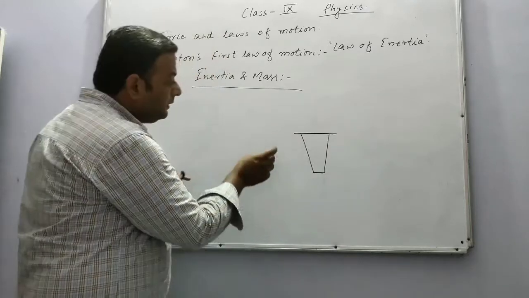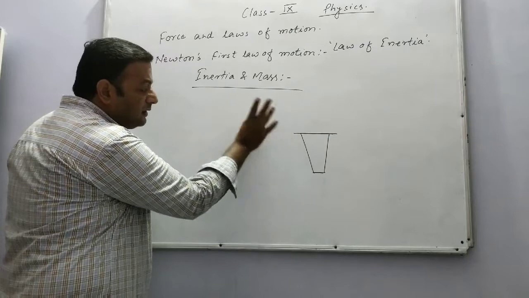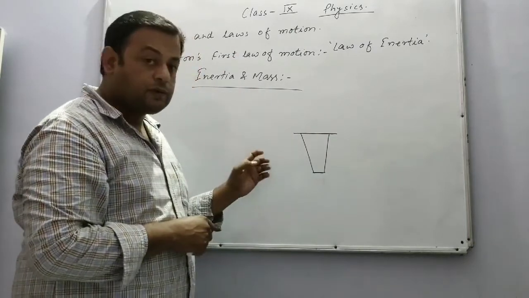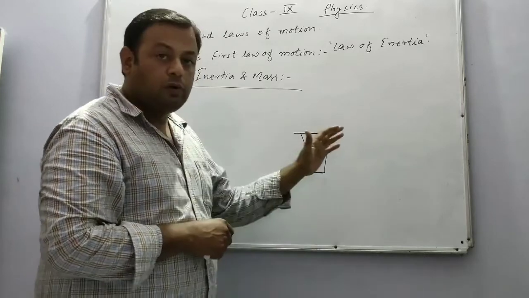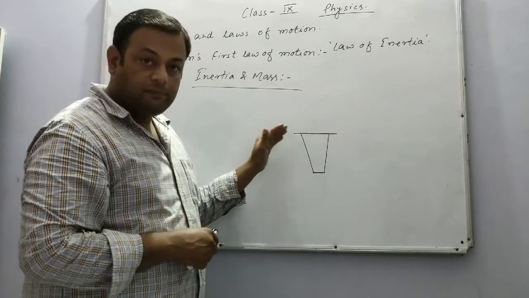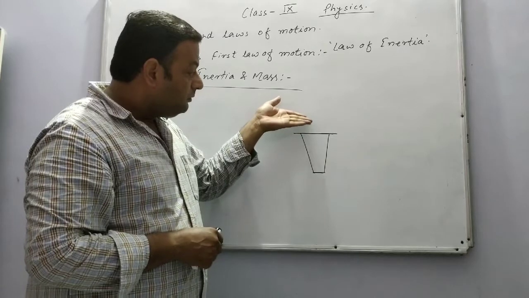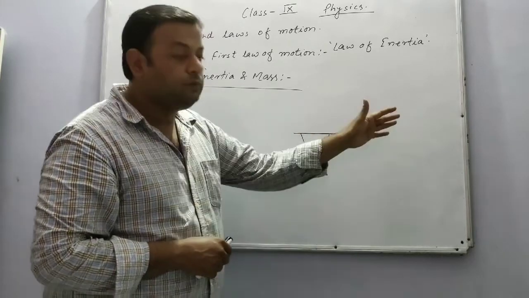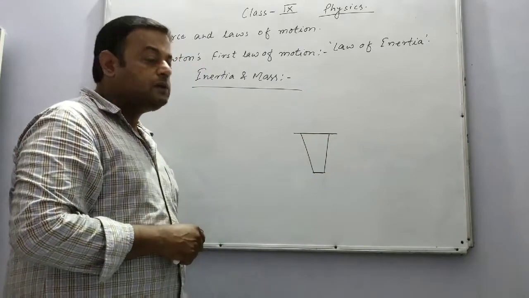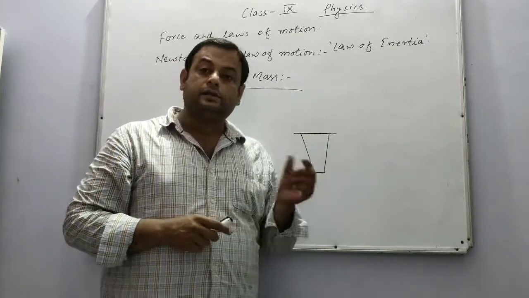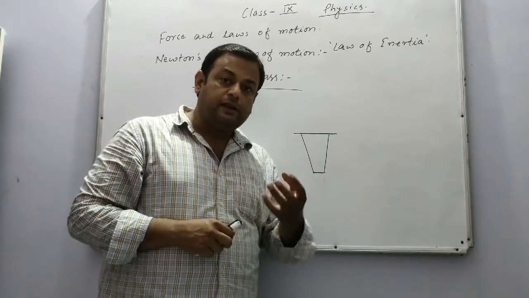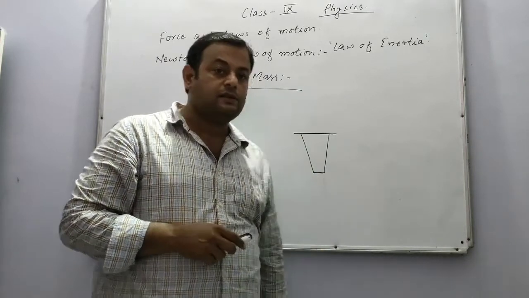Now what will happen if I hit the card like this? We see that most of the times the card flew off, and along with this playing card, that very lightweight coin also flew off, because the weight of that coin is very light. So very light means less mass, means less inertia of rest.